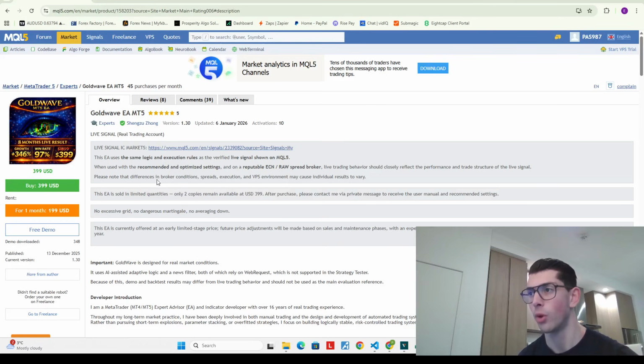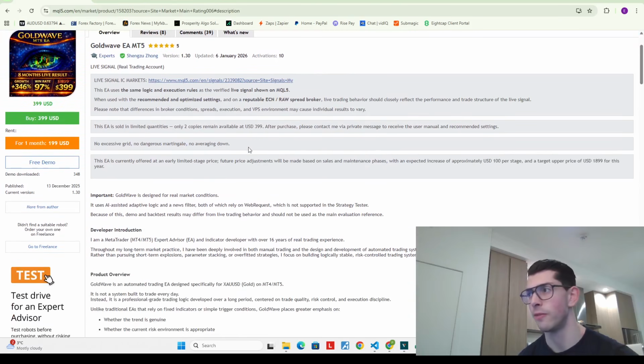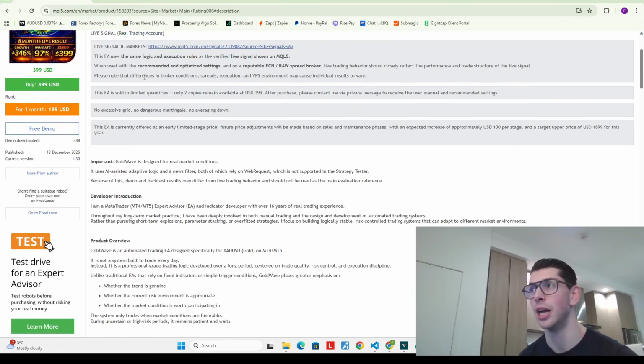But what's probably more relevant from the sales page is that he's really emphasizing that you need to use a super high quality broker. So that might indicate it's more of a scalper, because if you are saying that, hey, you need to have a raw ECN broker, that usually means that you have a fairly short hold period because you're spread sensitive. So my first hint from here is that perhaps it is indeed using more of a scalping style, given that it does appear to be broker sensitive, and that's usually a good indicator that it's a scalper.